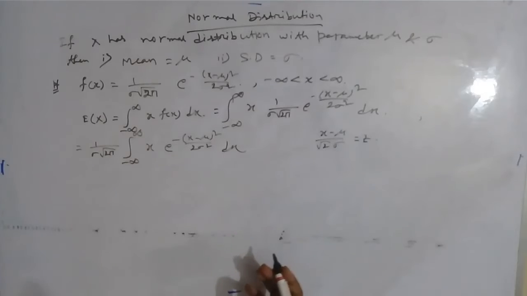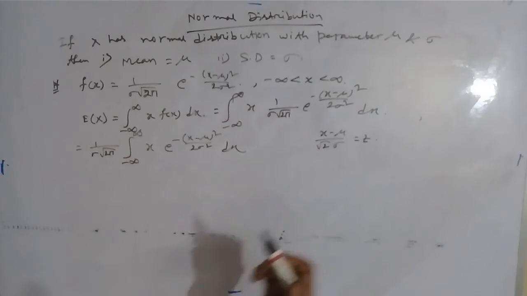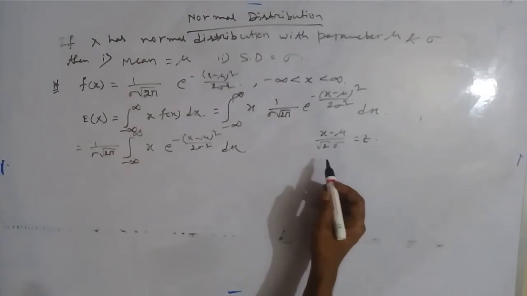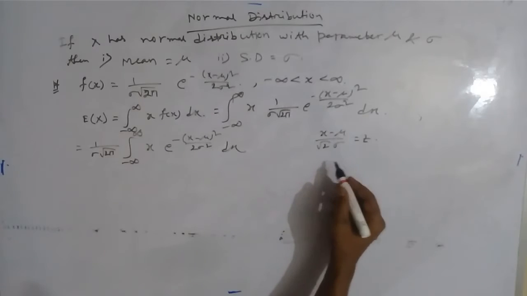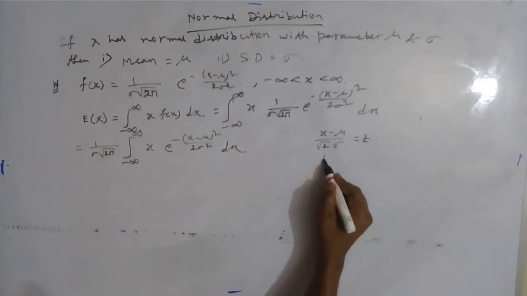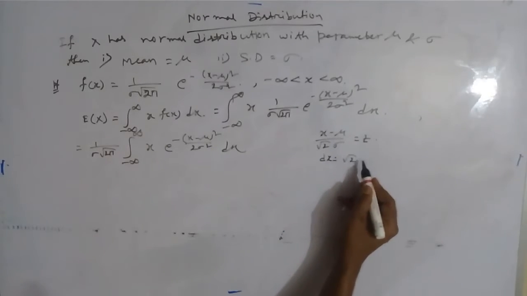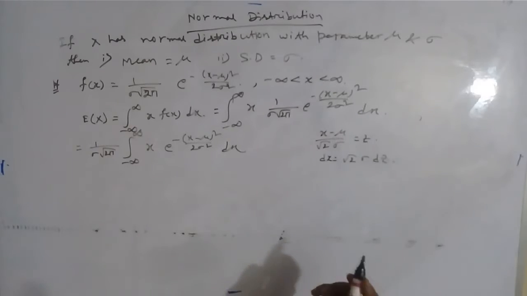I will use the gamma function to integrate this. This is an improper integration. So if (x minus mu) by root 2 sigma is substituted by z, then differentiating both sides we get dx equal to root 2 sigma dz.